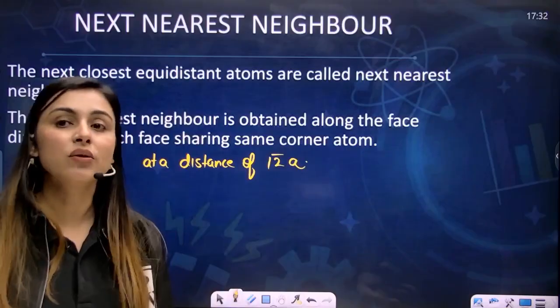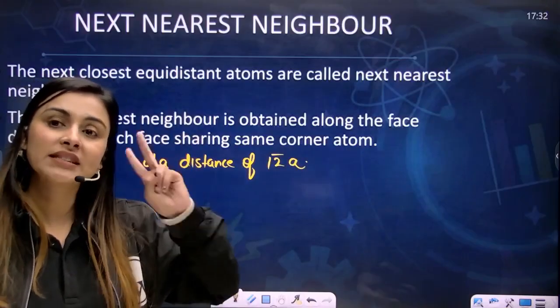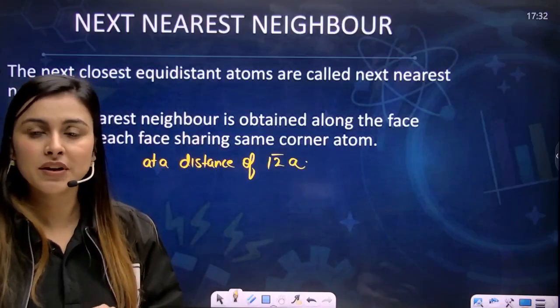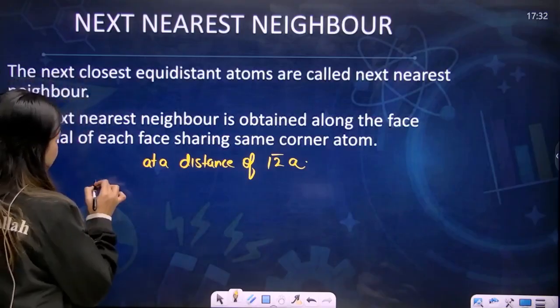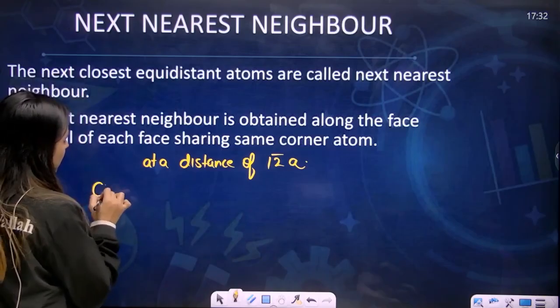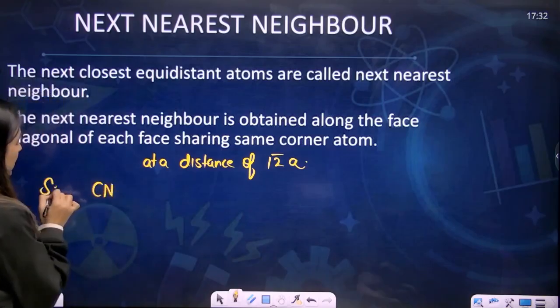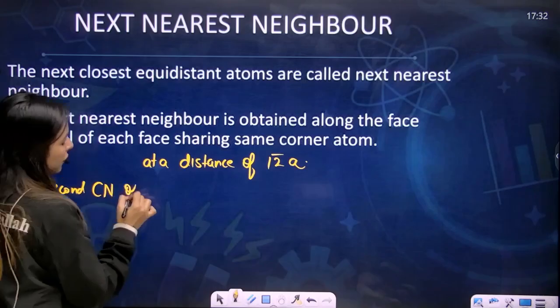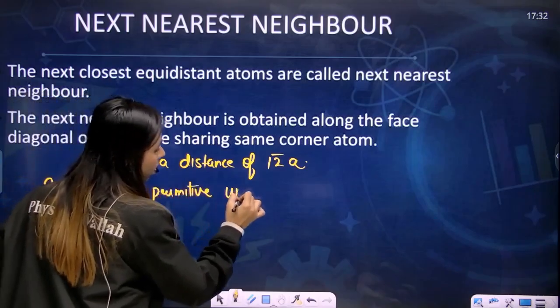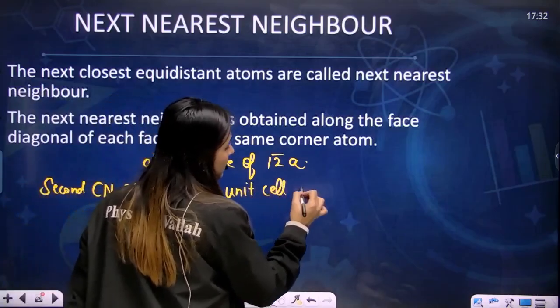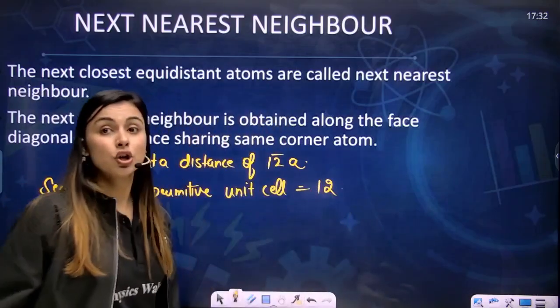This is how you calculate the next nearest neighbor or the second coordination number of this primitive unit cell. And the second coordination number of the primitive unit cell is 12.